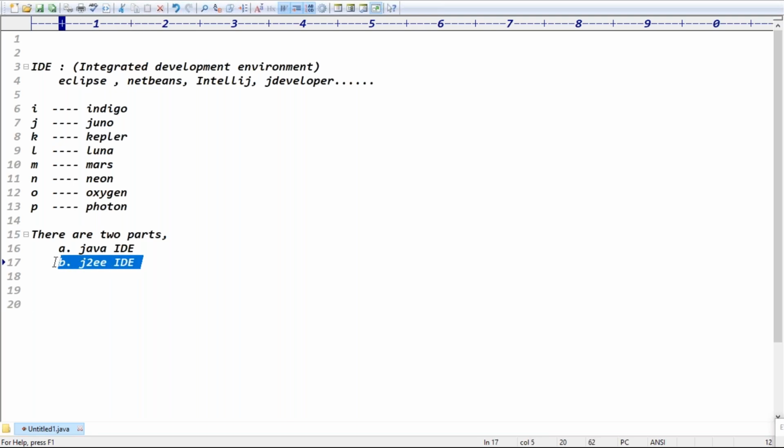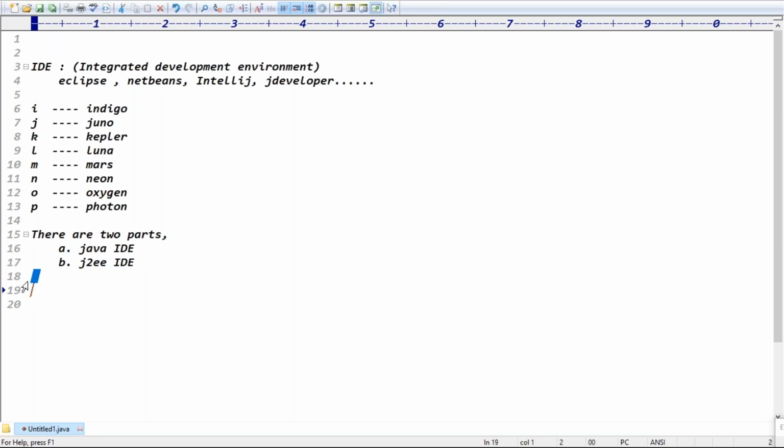If you download the JEE IDE, means what? In advanced Java also, you don't need to install the IDE again, guys. So the same IDE, we can use for both. If you download the Java IDE, you can use it for core Java. Again, when I start advanced Java, you have to download the JEE IDE, right? Java IDE will not support it, guys. Are you clear now?